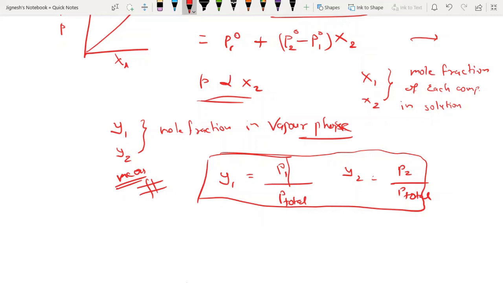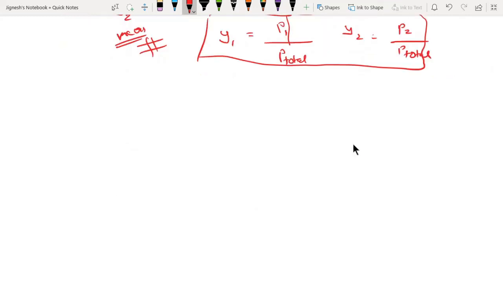Let's see one of the numericals given in our textbook, where it shows such a change in vapor pressure and the mole fraction. Let us see one of the questions over here. Yes, it's example number 2.5. Let's solve example number 2.5 over here. Example 2.5 is solved on page number 45. So dear students, this is what we have to understand.